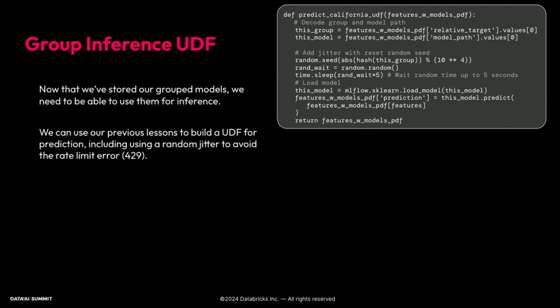The next chunk, we do the random weighting again, by seeding based on the group ID and not based on the clock. And then once we've weighted our random amount of time, we load the model. The loading also has this rate limit. That's why we need to do it in both places. And then we do our prediction and then return the data frame with the prediction column added to it.